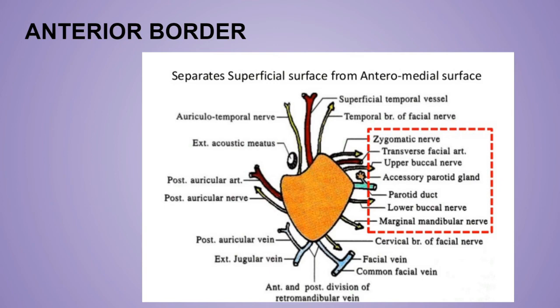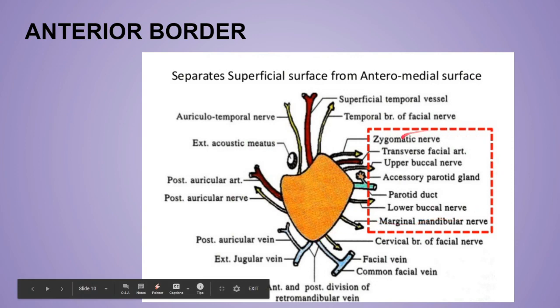Now the anterior border. If you remember, I told you the anterior border separates the superficial surface and the anteromedial surface from each other, and extends from the anterior part of the base to the apex.